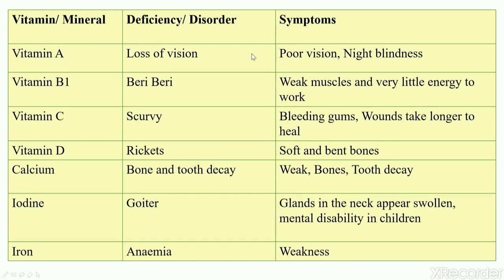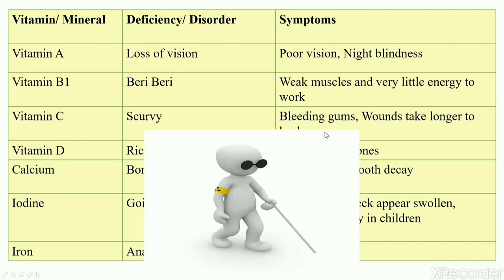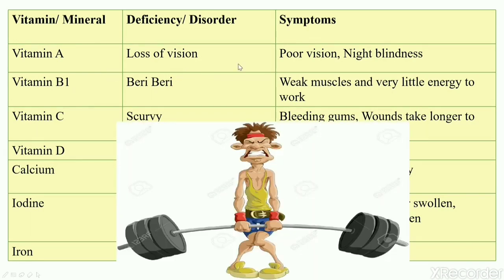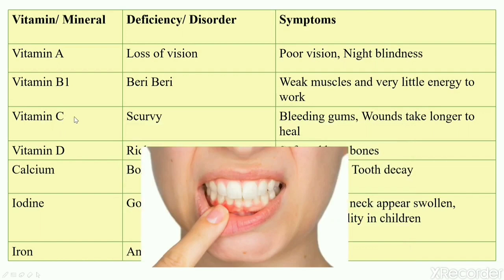Now we will see some of the important deficiency disorders due to deficiency of different vitamins. For example, vitamin A deficiency leads to poor vision and night blindness. Whereas vitamin B1 deficiency leads to beriberi. You suffer from weak muscles and have very little energy to work. Vitamin C deficiency causes scurvy. It leads to bleeding gums and wounds take longer to heal.